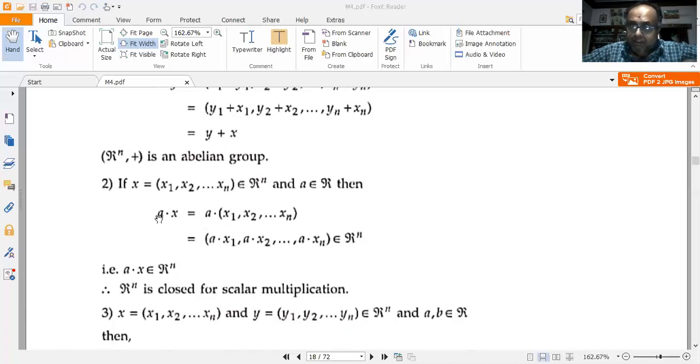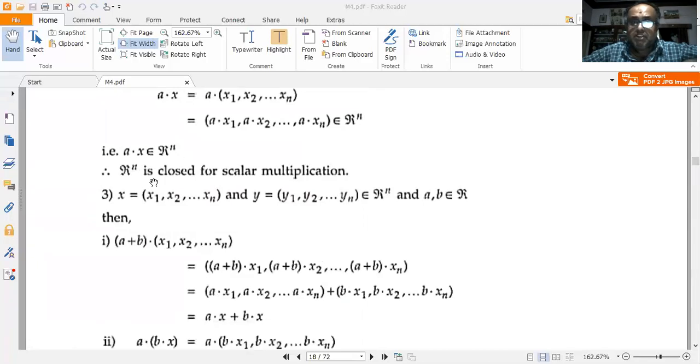Here a is a scalar, it is a constant. Constants are always scalars, right? So this is the scalar multiplication. So a into x also belongs to R to the power of n. So that's why R to the power of n is closed for scalar multiplication.